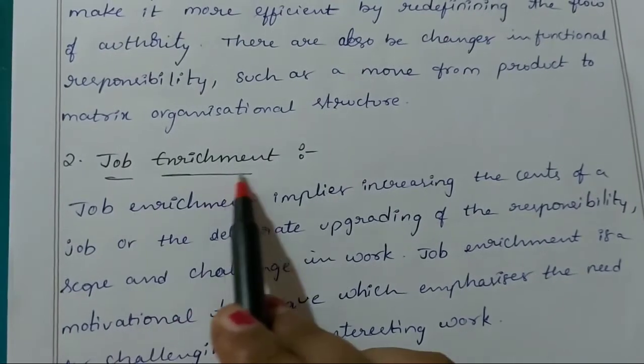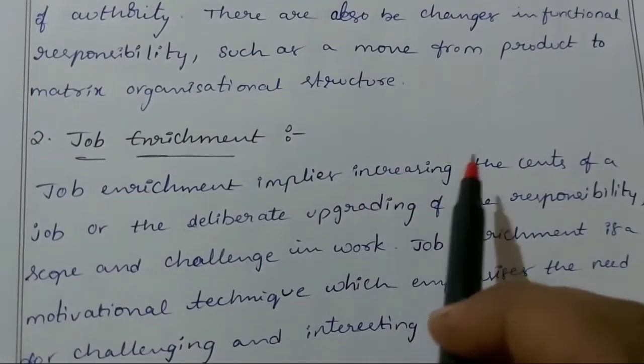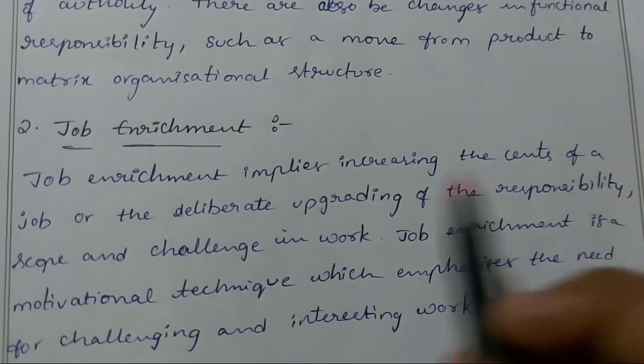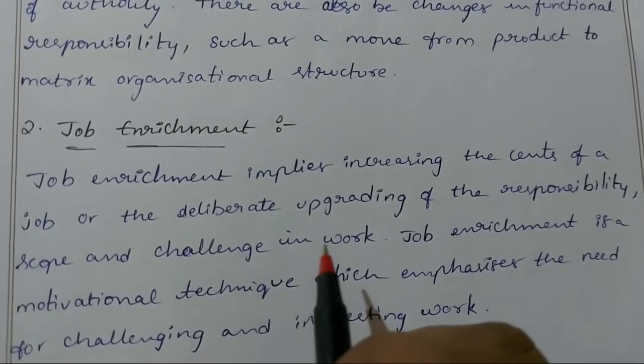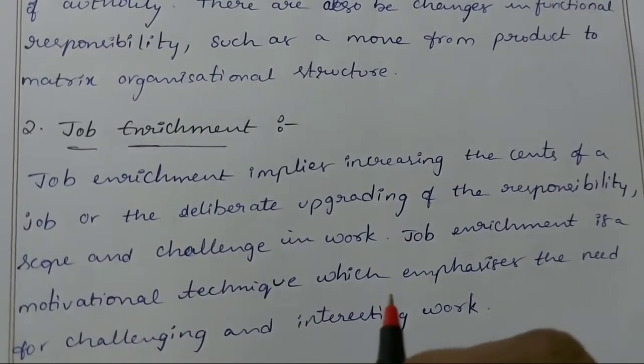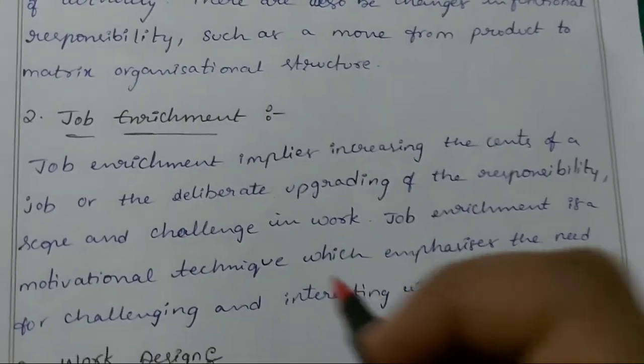Second one, job enrichment. Job enrichment implies increasing the sense of a job or the deliberate upgrading of the responsibility, scope and challenges in work. Job enrichment is a motivational technique which emphasizes the need for challenging and interesting work.